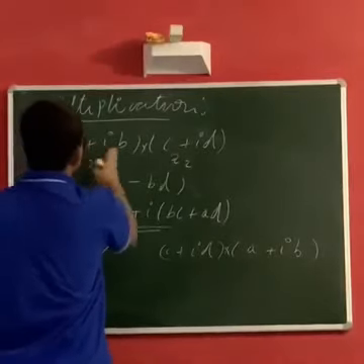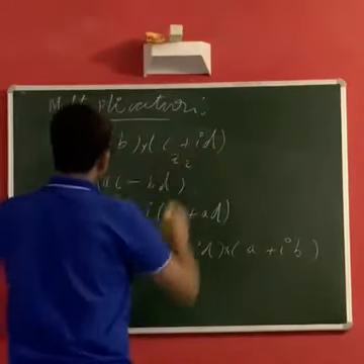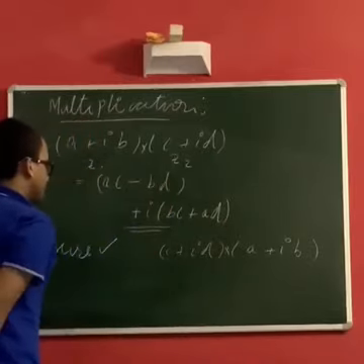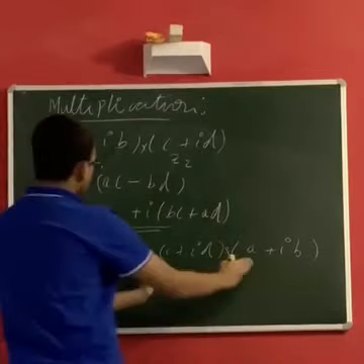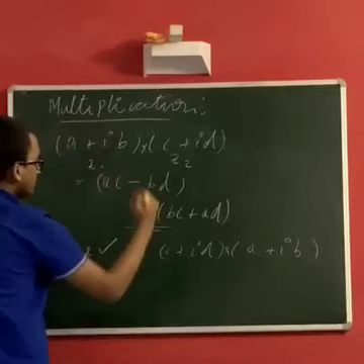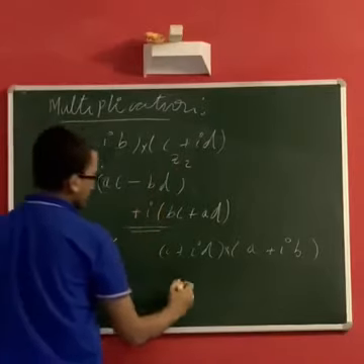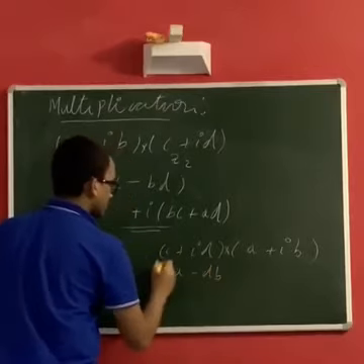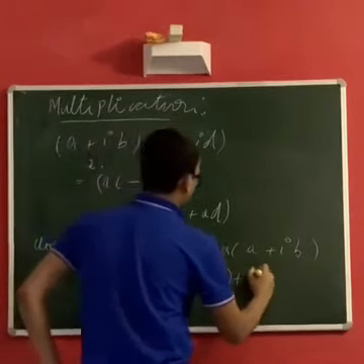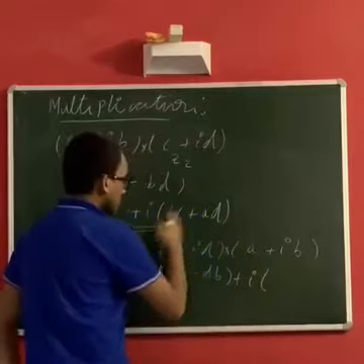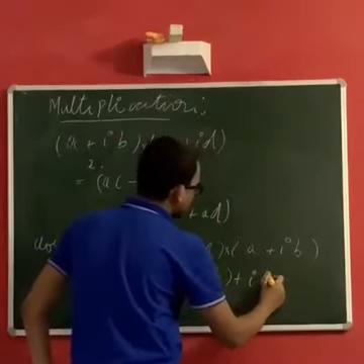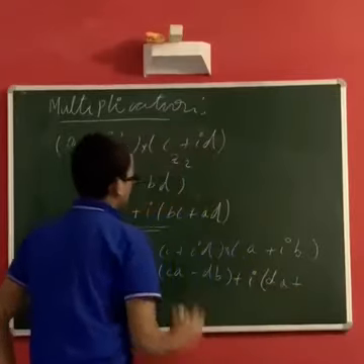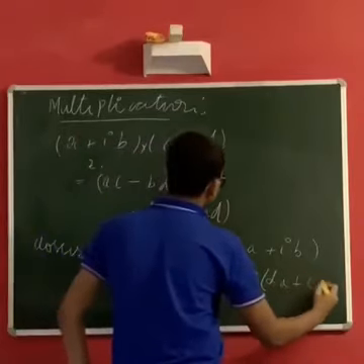So if it is A plus IB and C plus ID, then it is AC minus BD plus I times BC plus AD. So here we are swapping A with C and B with D. That's all that's happening. So we get CA minus DB plus I times DA plus CB.